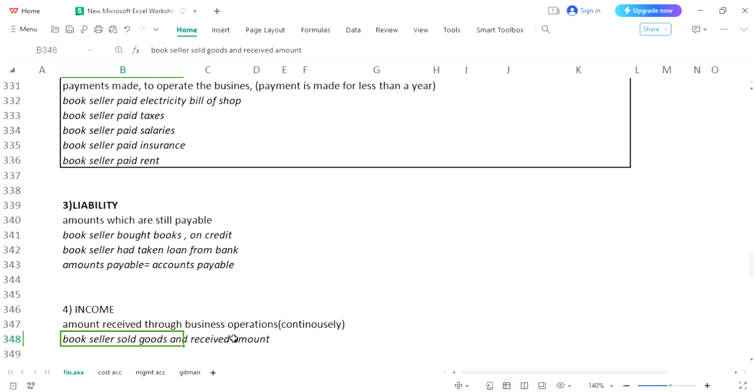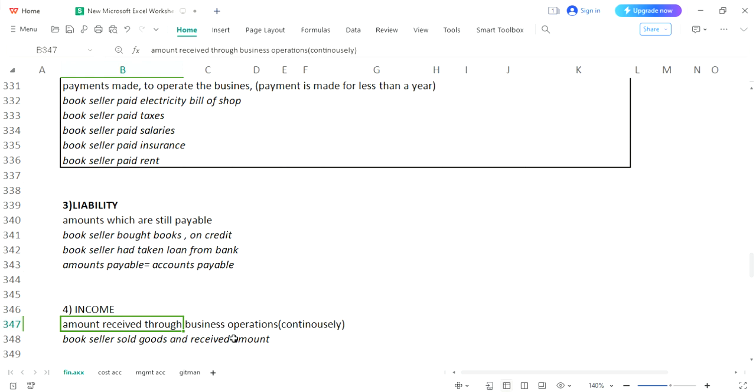But if the bookseller is selling his books, it may be possible he will sell books dozens of times in a single day or hundreds of times in a month. That means this activity would be repeated in a short period of time. It would be considered your income. While selling an AC or furniture, that activity will not be repeated in a shorter period of time.